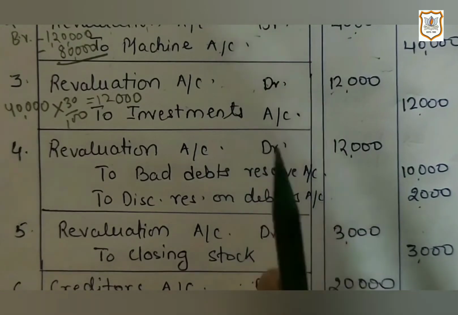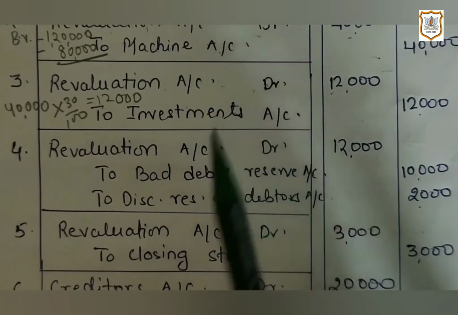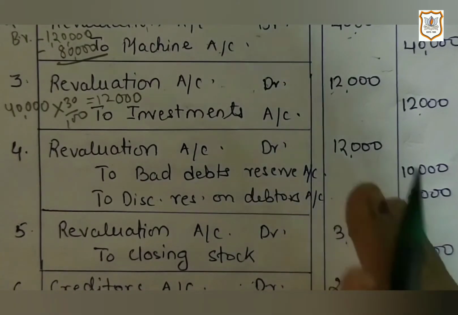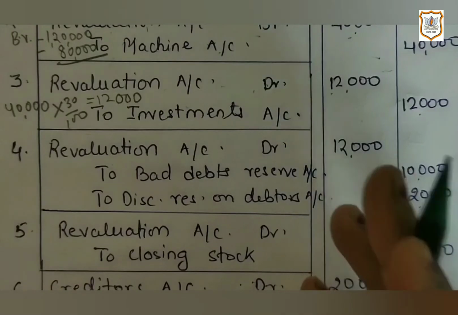Here we are applying the rule of nominal account. As we know, revaluation account is a nominal account. So we have to pass the entry according to the rule of nominal account.